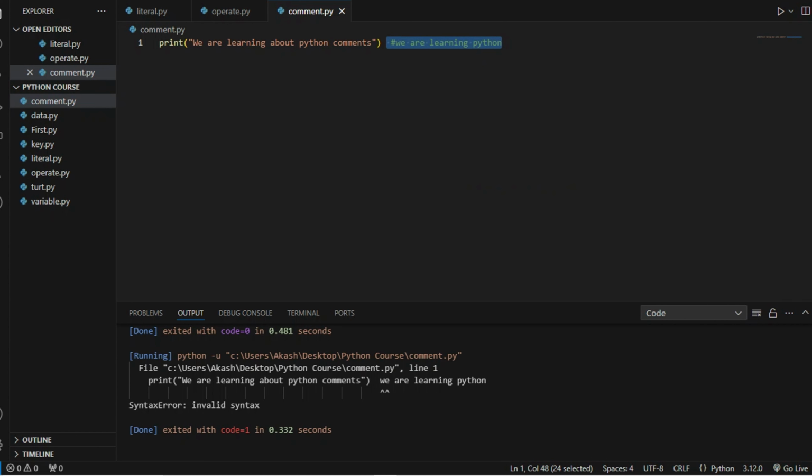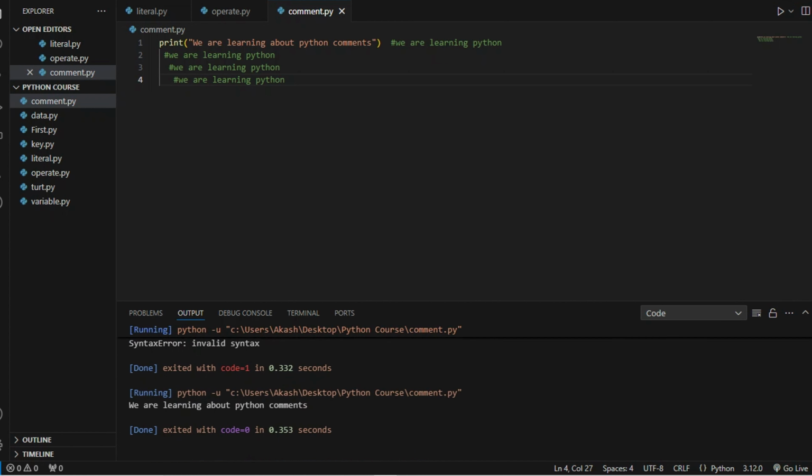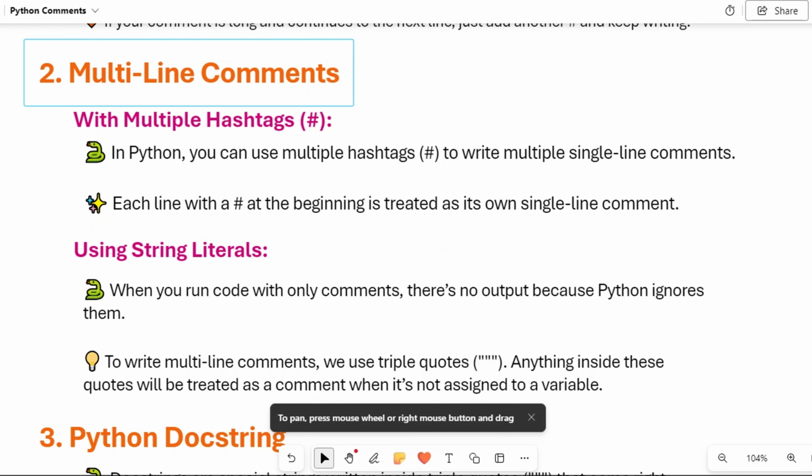Suppose I write this statement again and again. Now we will save the program and run it. Here you can see that we are learning about Python is printing, and the rest of the statements are ignored.